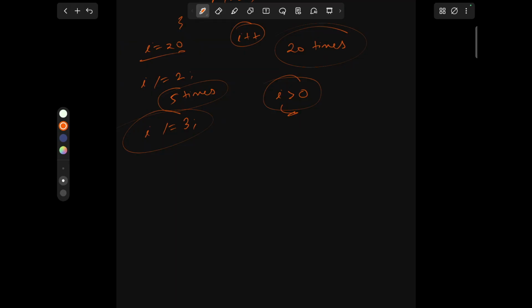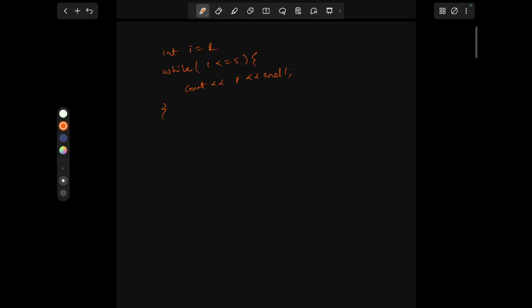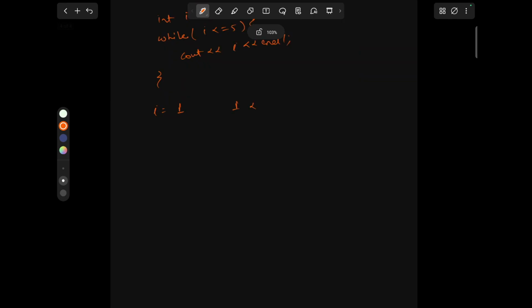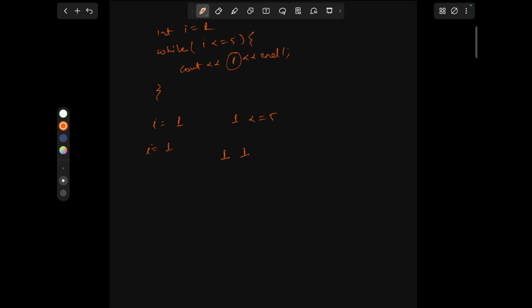What will happen if you forget to update the loop variable, or your condition never becomes false? You will create an infinite loop. I have I equals 1. It will check 1 less than 5. True, it will print 1. Then it goes here. We have I, it will print I again because we are not updating I. So what will happen? Our while loop will keep printing 1 1 1 1 infinitely. So never forget to update your variable, so our loop will not go into an infinite loop.